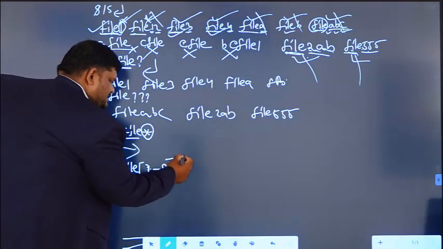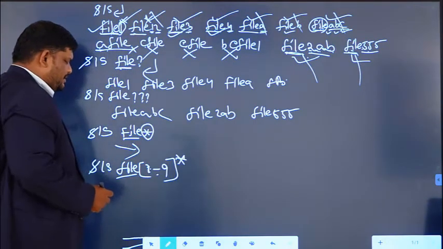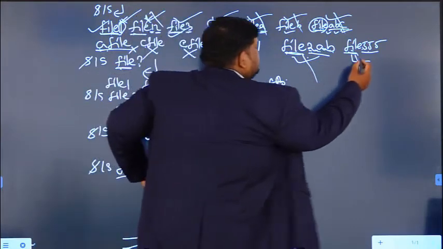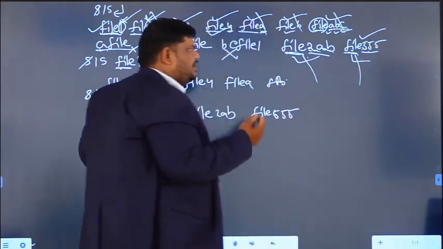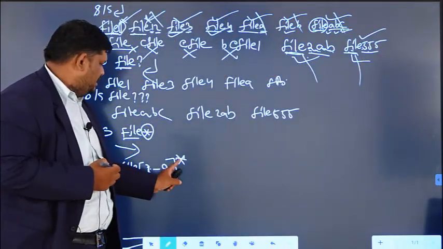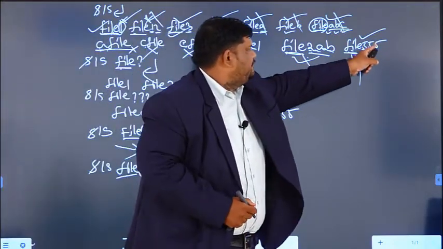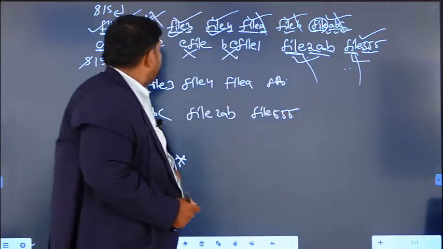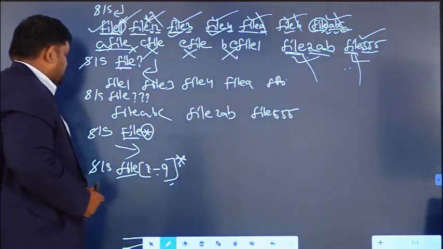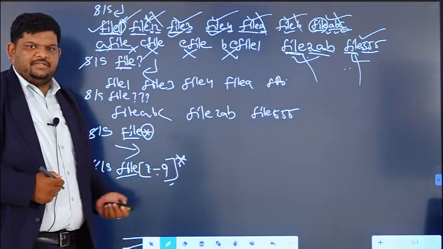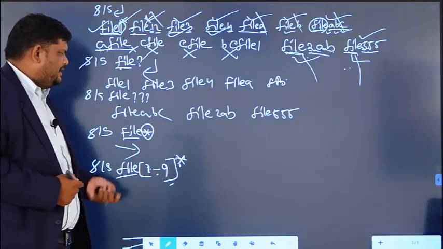If you keep the star symbol, what is the effect? More occurrences, that means now this 555 also will come as an output, because here we are writing star. So multiple occurrences, like 555, are no problem, and it will come as output. So this is all about the meta characters that are supported in Unix. Many other meta characters are also there.